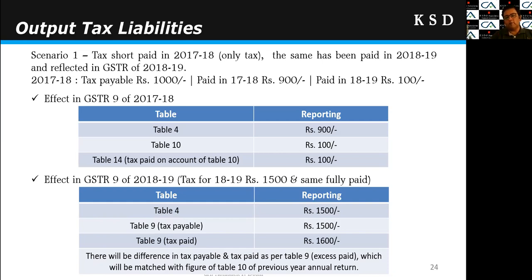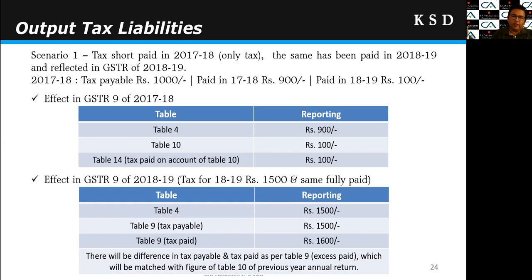Mostly all people must have done the reporting in such a manner. Some may have preferred some other reporting, but this is the ideal way of reporting, and we will discuss it in this session only. So this is the effect in the 17-18 GSTR 9. Then how will we reflect the same in the GSTR 9 of 18-19?